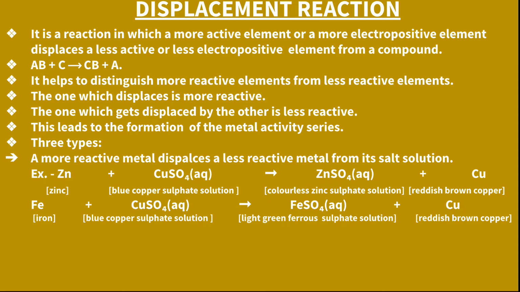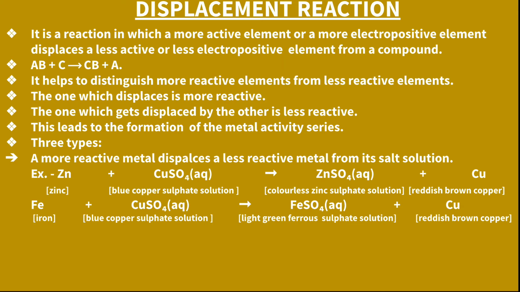Three types of reactions are there. A more reactive metal displaces a less reactive metal from its salt solution. See, the more reactive metal is zinc. Zinc is displacing copper from copper sulfate solution. Copper is a less reactive metal, so zinc displaces copper from copper sulfate solution.